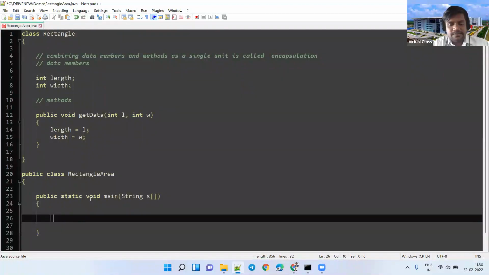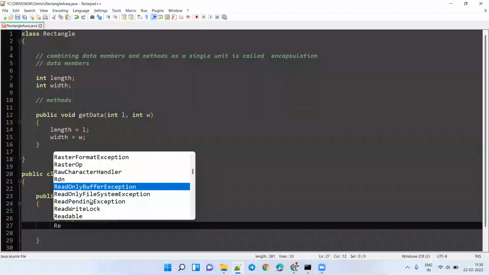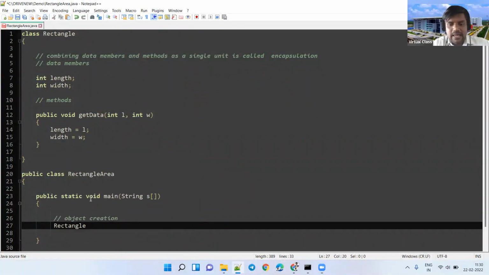What is the syntax? Can anyone tell? Creating an object for Rectangle: Rectangle rect1 = new Rectangle. Rectangle is the class name. The object name is your choice; I want to give a meaningful name, assume rect1.